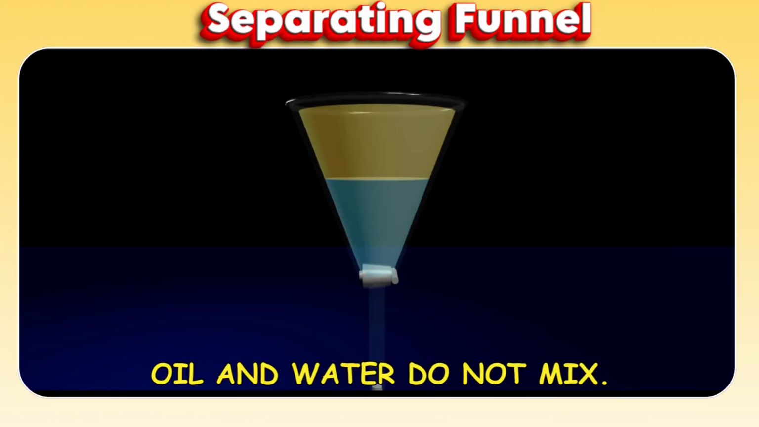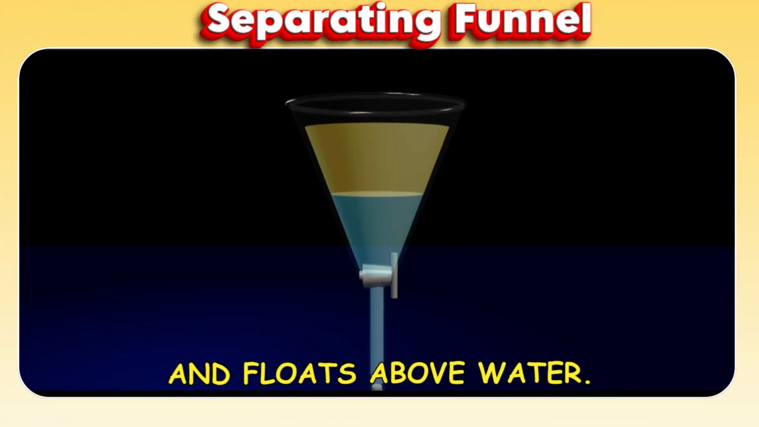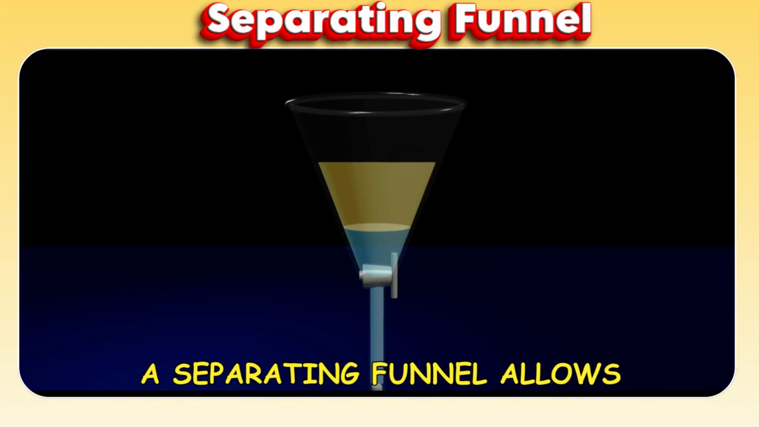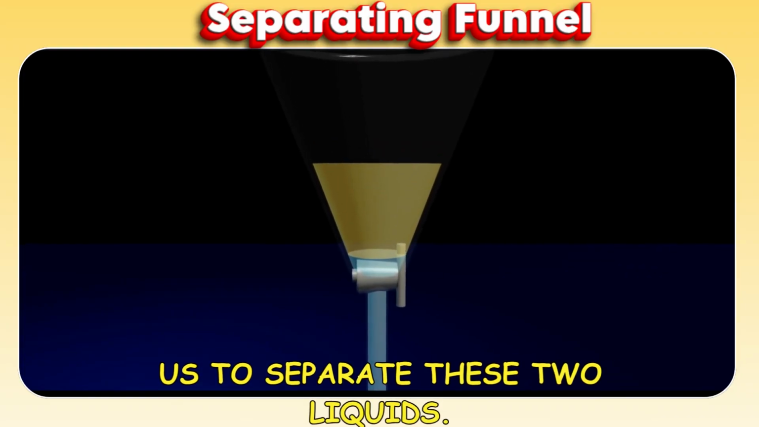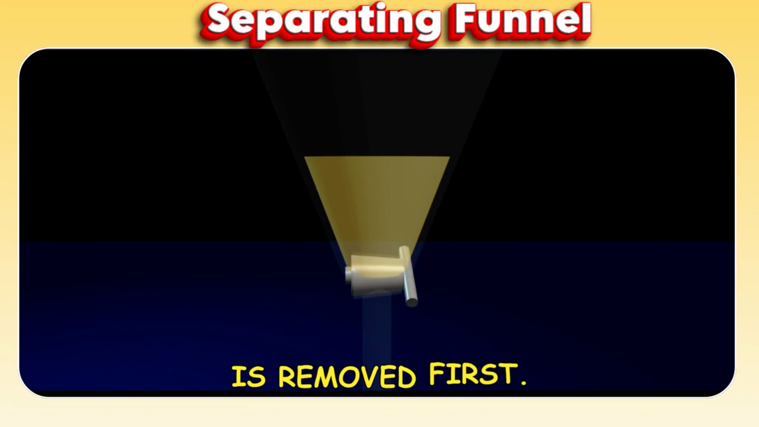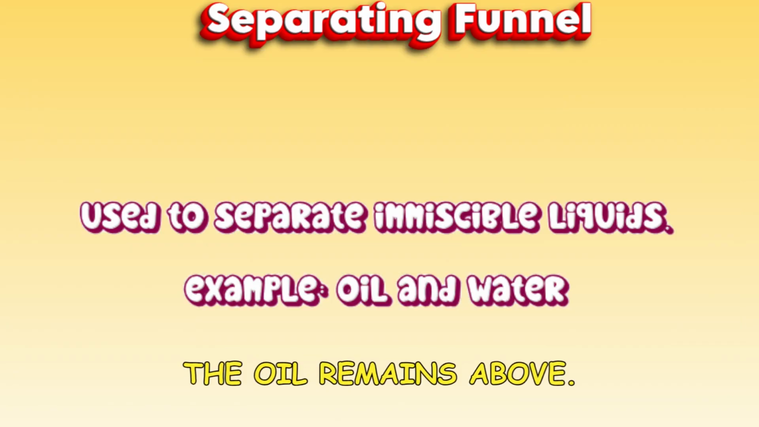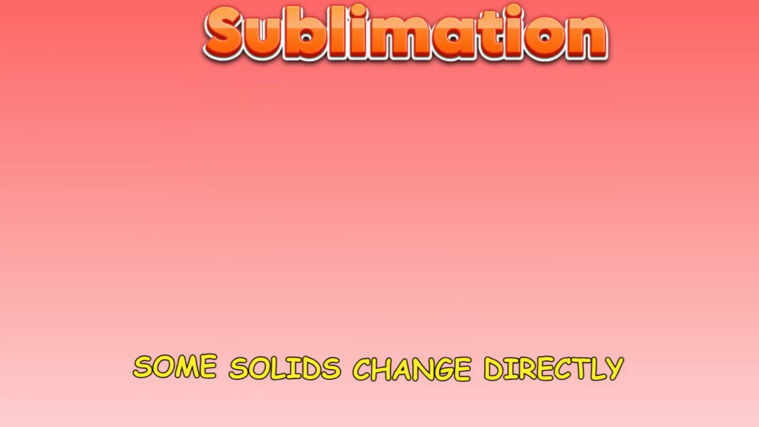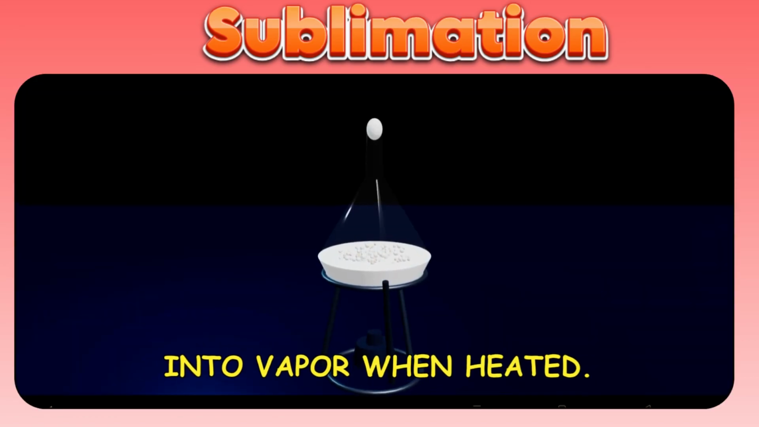Oil and water do not mix. Oil is lighter and floats above water. A separating funnel allows us to separate these two liquids. The heavier water is removed first. The oil remains above.